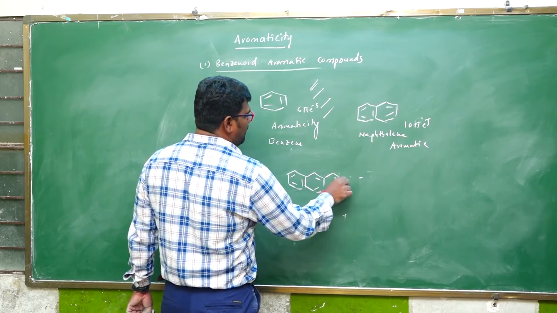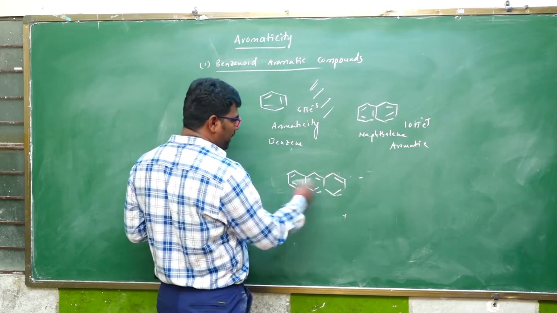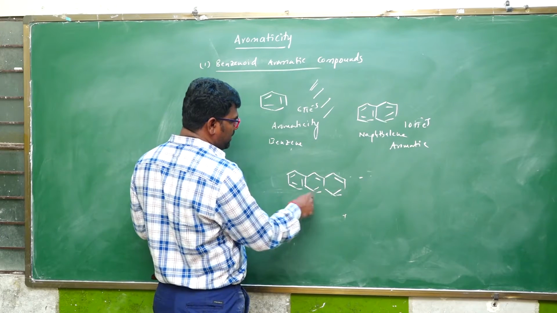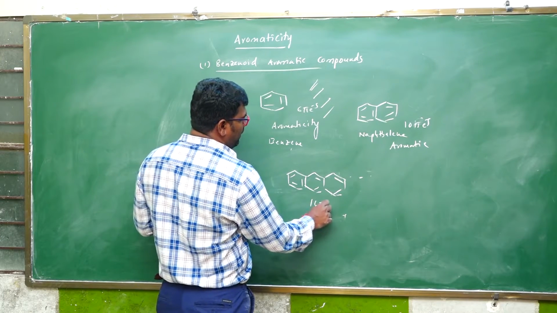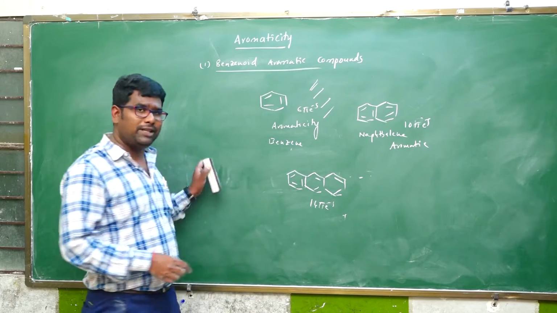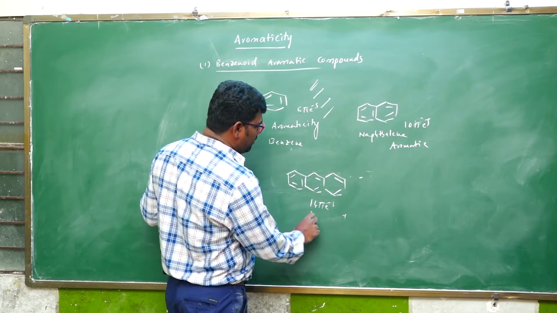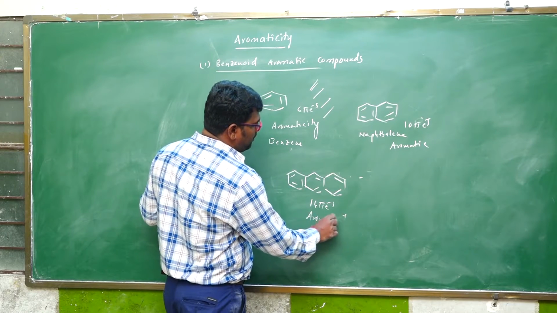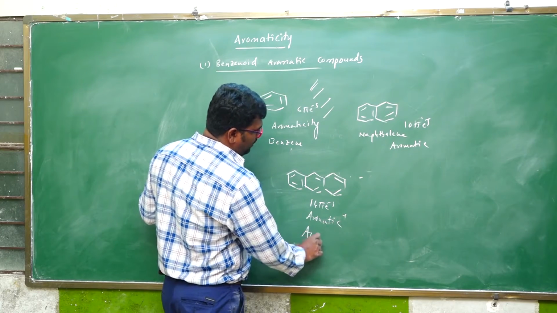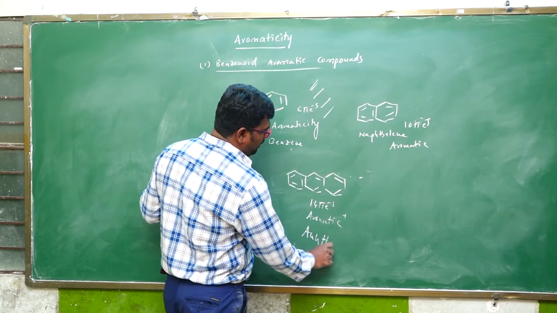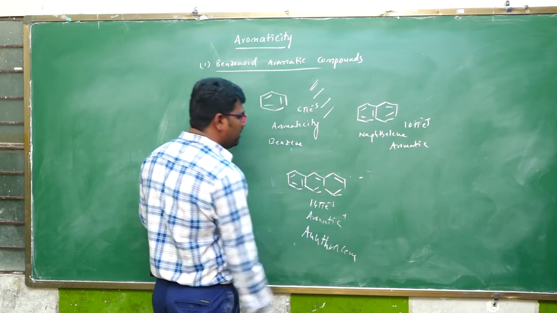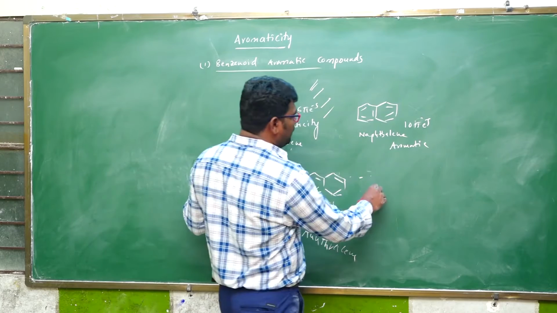How many pi electrons? The total double bonds are 7, which means a 14 pi electron system, obeying Huckel's rule. Therefore, anthracene is also aromatic.